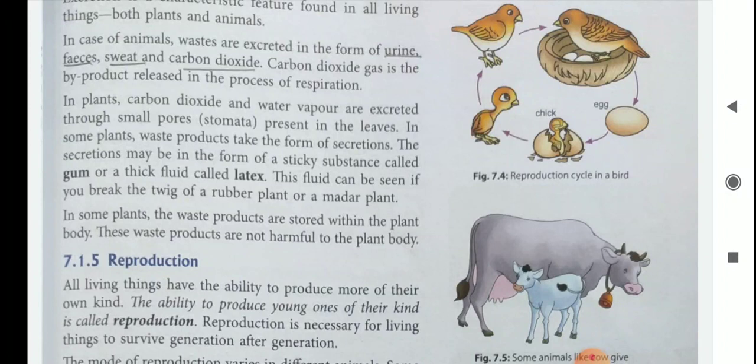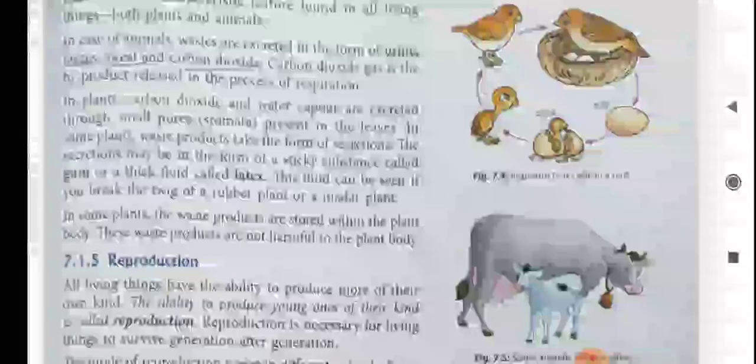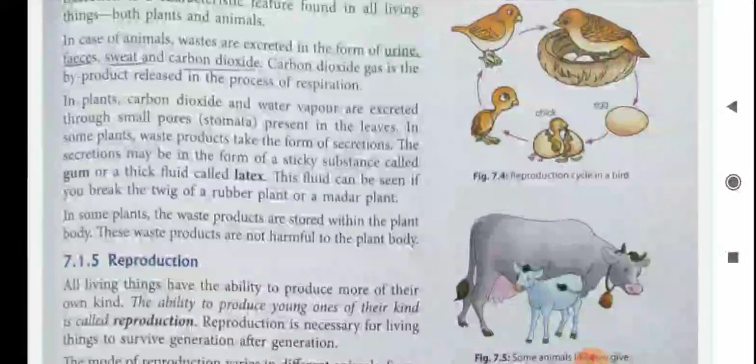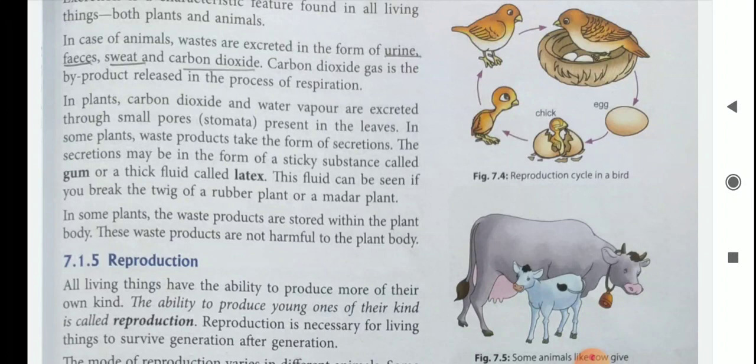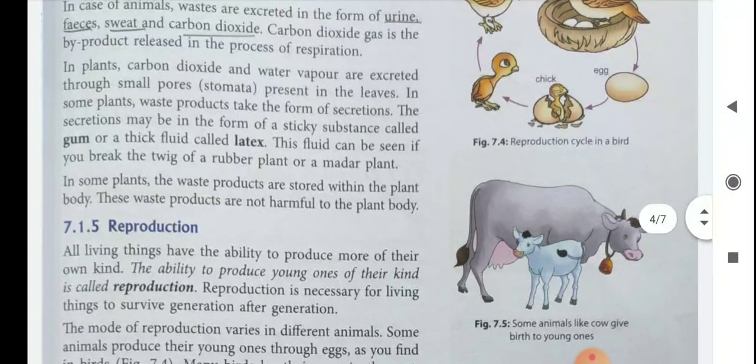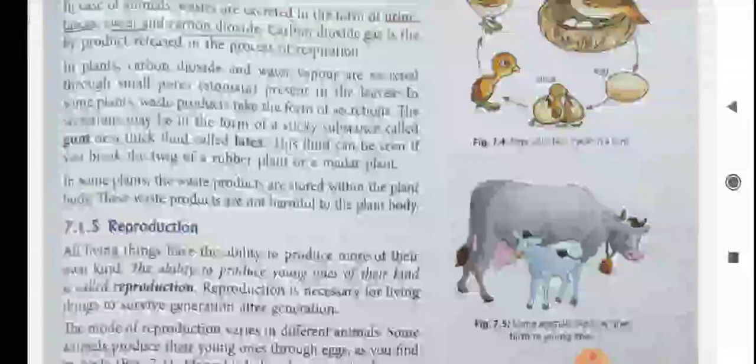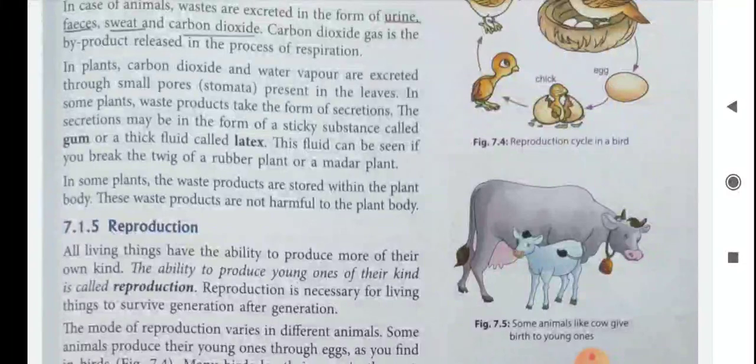This fluid can be seen if you break the twig of a rubber plant or a murder plant. So in plants, gum and latex are the waste material. In some plants, the waste products are stored within the plant body. These waste products are not harmful to the plant body.